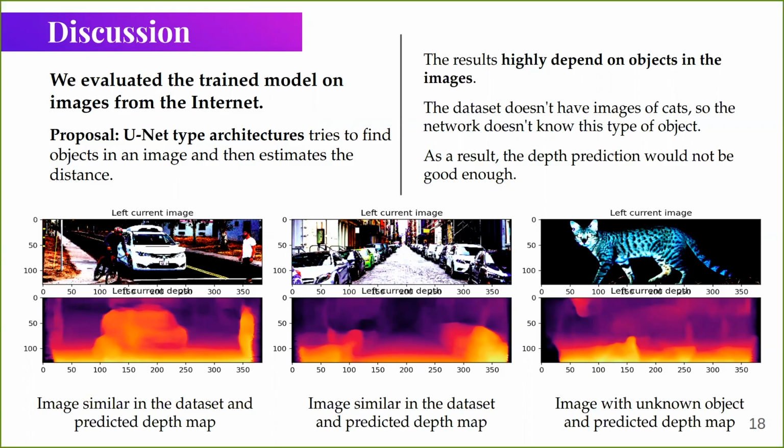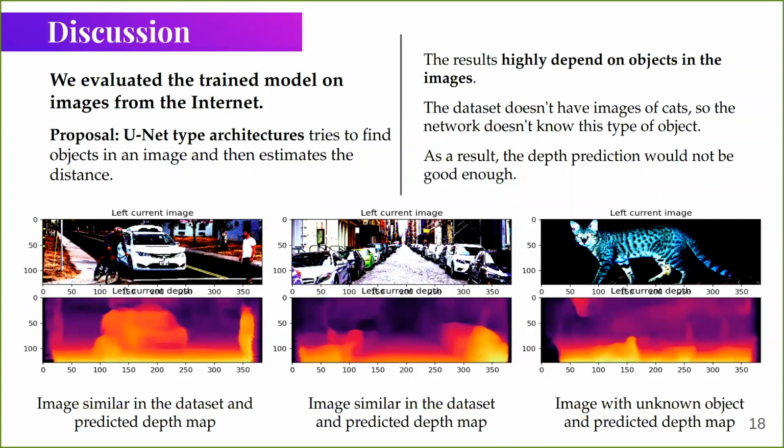To experiment, we evaluated the trained model on images downloaded from the internet. We divided the downloaded images into 2 categories. The first part is the city landscape with roads, cars, buildings, pedestrians, and trees. The second category contains images that highly differ from the dataset. The results are presented on the slide. The left image shows a picture from the first category and looks similar to the images from the dataset. From the predicted depth map, we can easily distinguish a pedestrian, a car, and also a bicycle. Also, the network predicted a thin column on the left side, which is quite impressive.